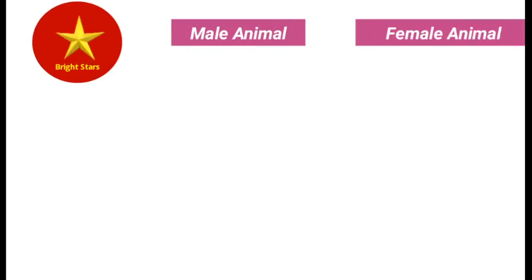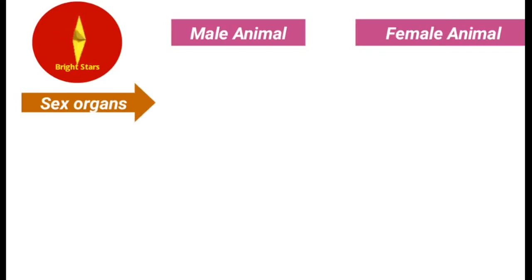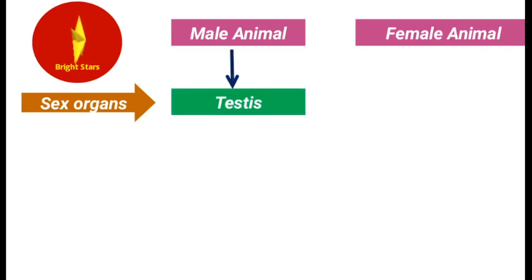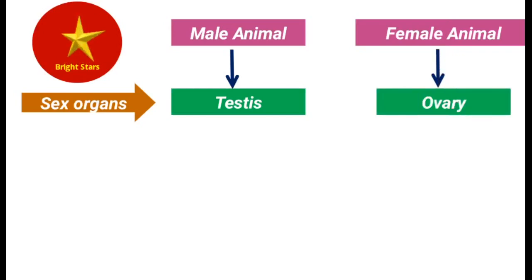In this video we see the process of reproduction. Male animal, female animal. We have taken male animal on one side, female animal on the other side. So how do we call the sex organs in male animal and female animal? Male animal has male sex organs called testes. Female animal has female sex organ called the ovary.